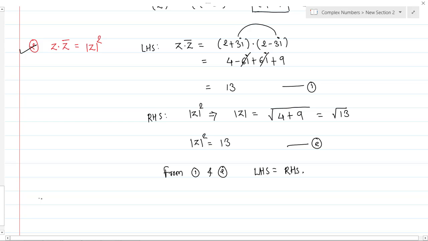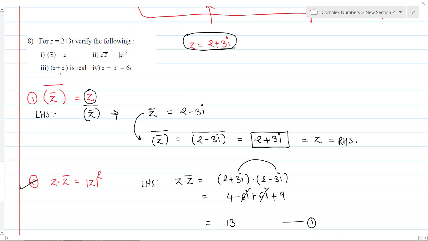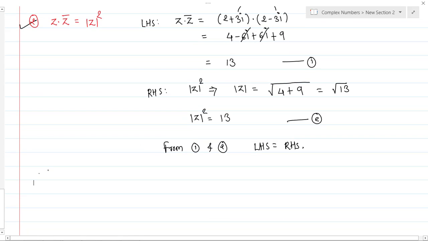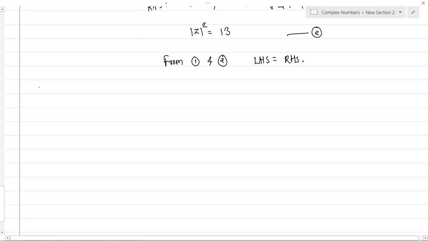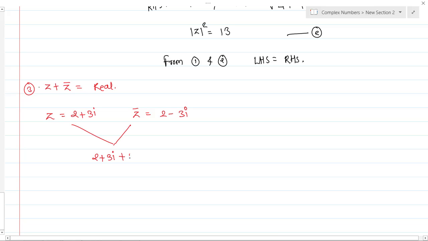Now let's see the next one. What is the third one? It is z plus z bar is a real number. Of course, z plus z bar is always a real number, that we have seen in our properties. So the third one is z plus z bar equals a real number. So z is 2 plus 3i, and z bar becomes 2 minus 3i. If you add these two, what you will get? 2 plus 3i plus 2 minus 3i. So plus 3i minus 3i cancel. So 2 plus 2 becomes 4, which is nothing but a real number.